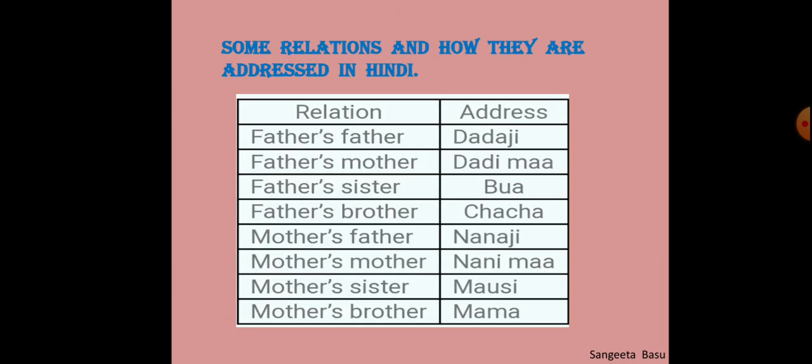Some relations and how they are addressed in Hindi. Father's father is my Dadaji, father's mother Dadima, father's sister is Bua, father's brother Chachaji, mother's father is Nanaji, mother's mother is Nanima, mother's sister Mausi, and mother's brother is our Mama. Now, who are all there in your family? Write their names and how they are related to you.